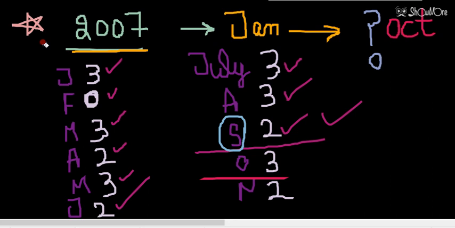This is for a normal year, or you can say a non-leap year. The month of January and the month of October have the same calendar, but for a leap year the January calendar is matching with April.